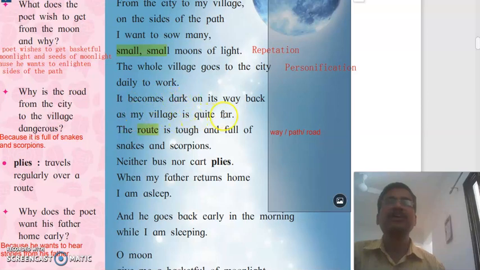As my village is quite far means the village is at a long distance from the city. So when the village people return from the city, there is darkness on the road. The route is tough and full of snakes and scorpions. Route means way, path or road.